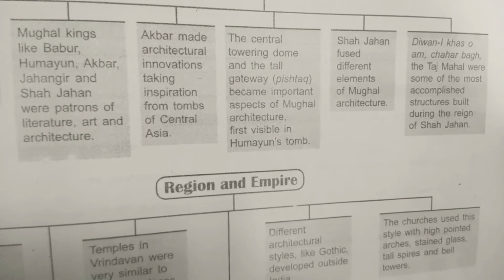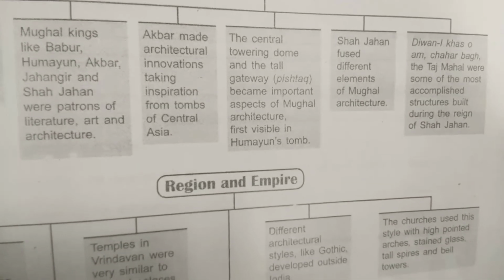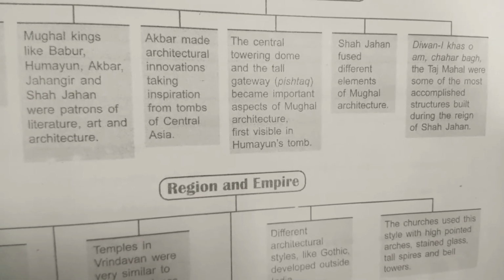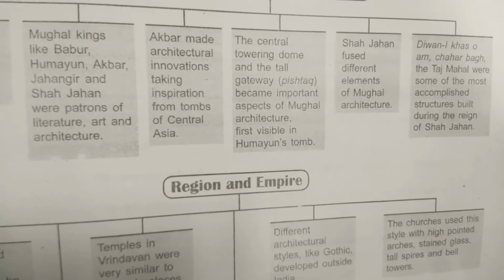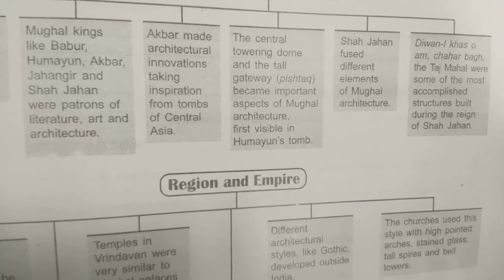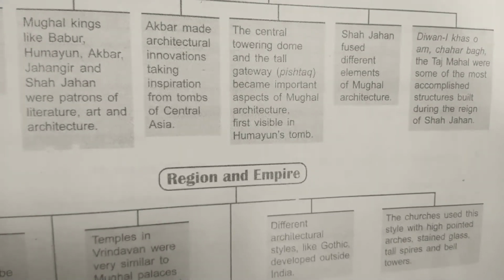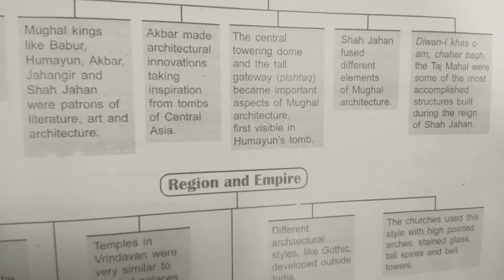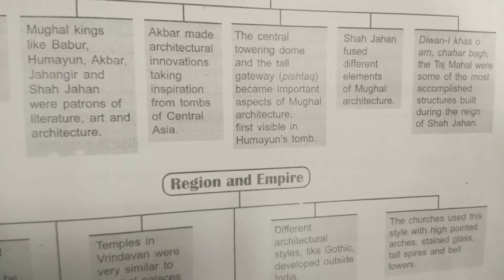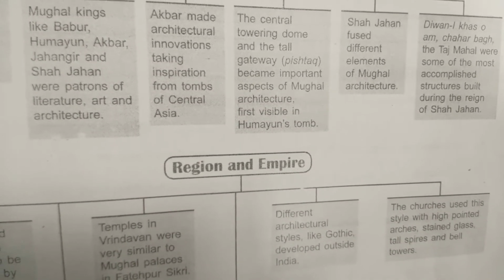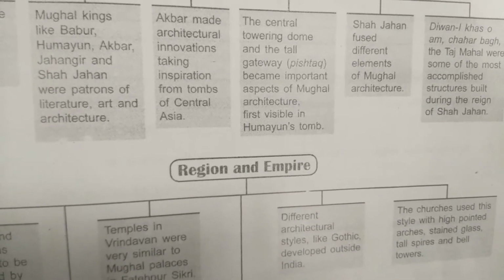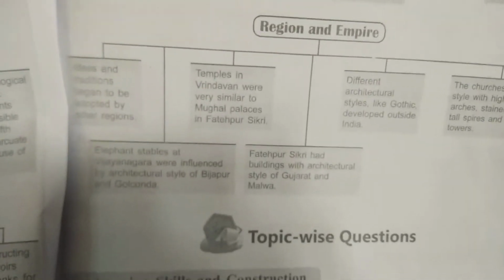Then Shah Jahan fused different elements of Mughal architecture. So they were not following one pattern only. They were inspired by other patterns, designs, and architectural forms, and they just fused them together. Diwan-i Khas and Diwan-i Am, Charbagh, the Taj Mahal were some of the most accomplished structures built during the reign of Shah Jahan. So he was also known as the engineer of buildings because he built many marvelous buildings, and one example is the Taj Mahal, one of his greatest works.